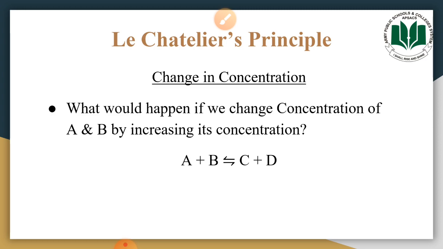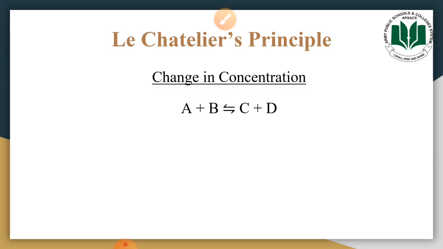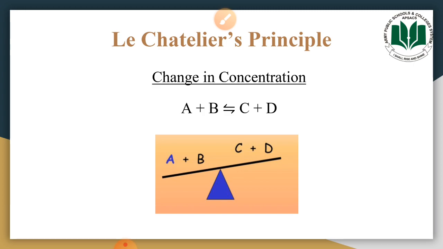Suppose we have an equation in which A reacts with B to form C and D. What would happen if we would increase the concentration of reactants in the reaction mixture in which the dynamic equilibrium has been established? So we will study it in detail with this diagram, that before the change in the concentration, there was a dynamic equilibrium between the reactants and products.